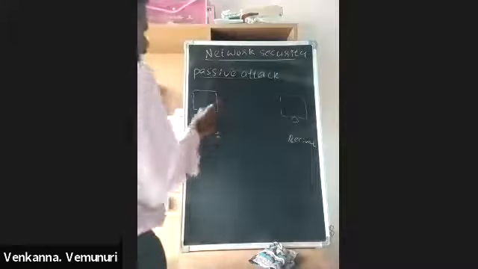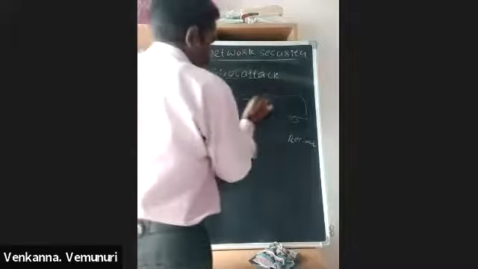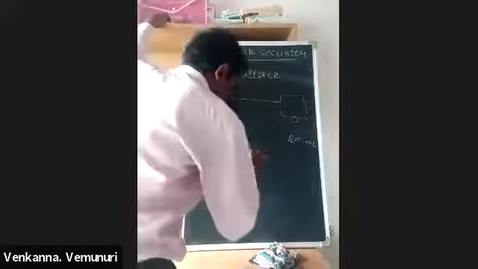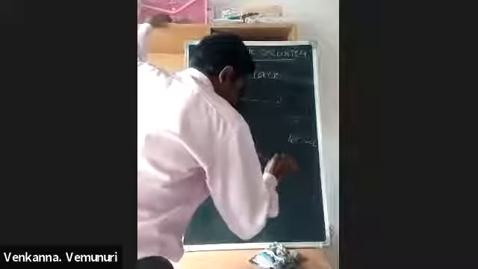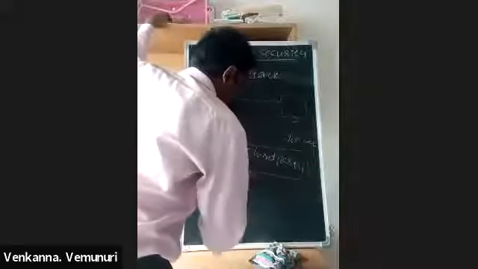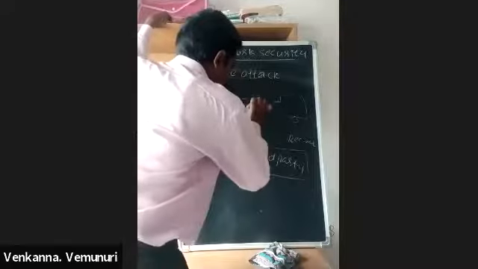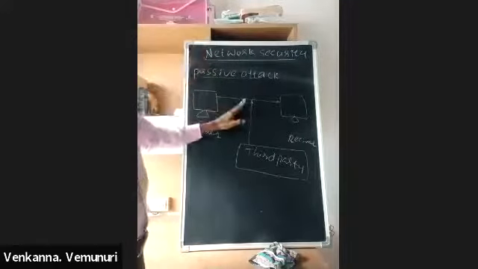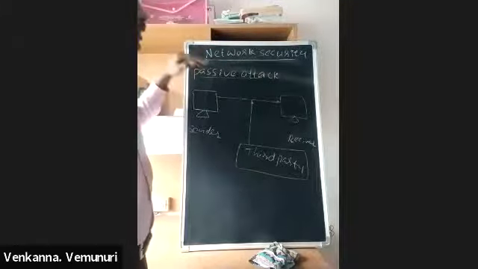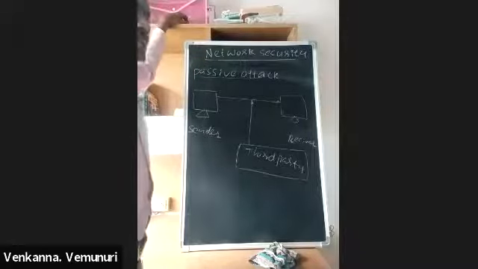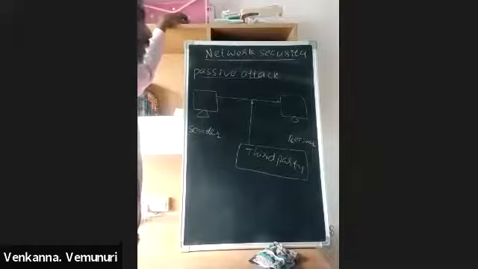Now this sender is sending data to the receiver. Then in this passive attack, a third party is reading the data only. This person is only seeing that data, but cannot modify, delete, or add any extra data. It is called passive attack.